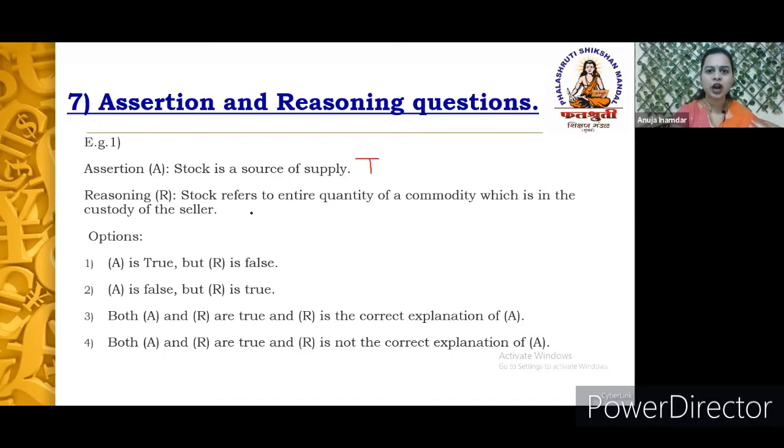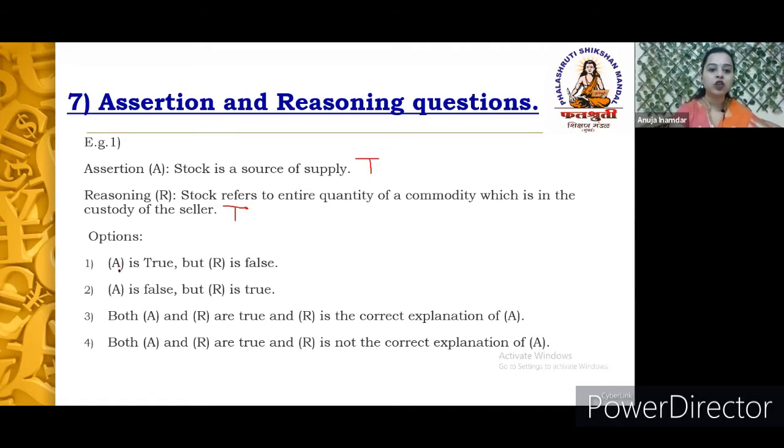It is in the warehouse, or the quantity which is kept in the godowns, that we call a stock. So therefore, this statement is also true. Now, once we state whether it is true or false, let's come to the options.